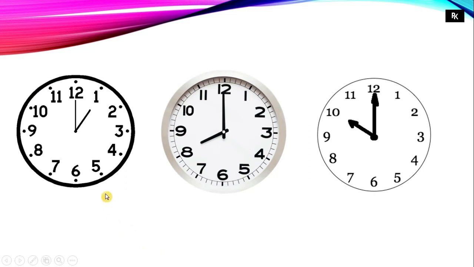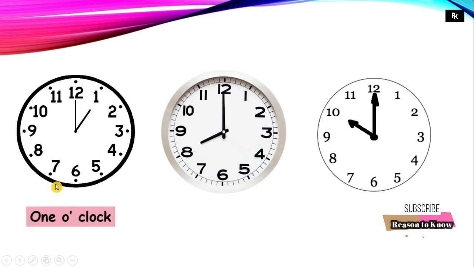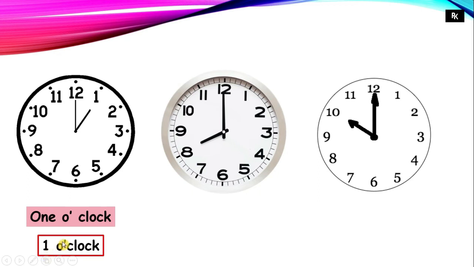Here I have some clocks. Let's find the time on the first clock. Can you tell me the time on the first clock? In the first clock, the short hand is pointing towards 1 and the long hand is pointing towards 12. That's why I can say that the time on this clock is 1 o'clock. Or you can also write it as 1 o'clock.